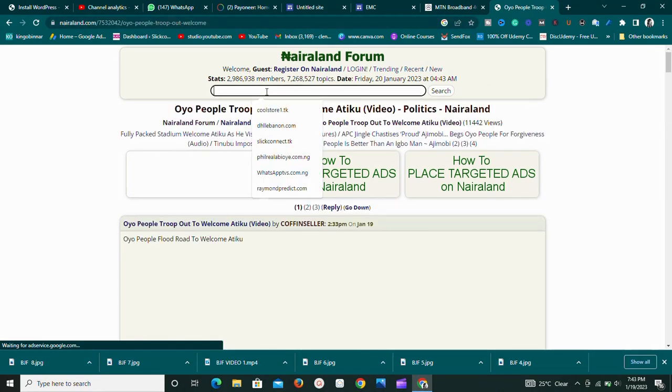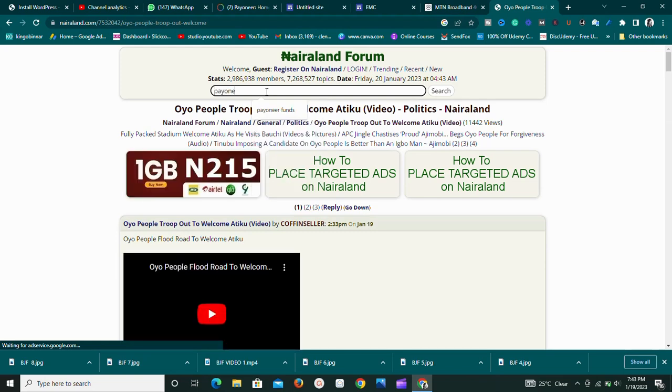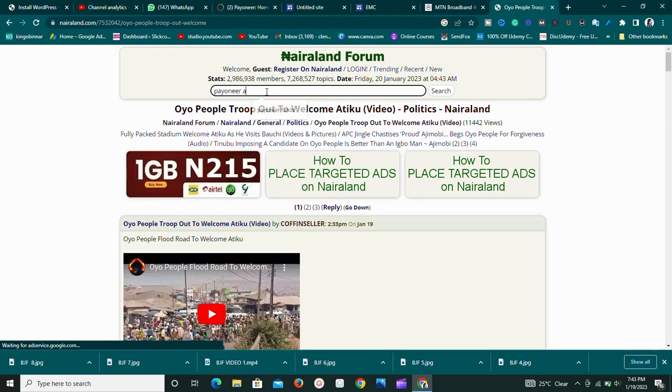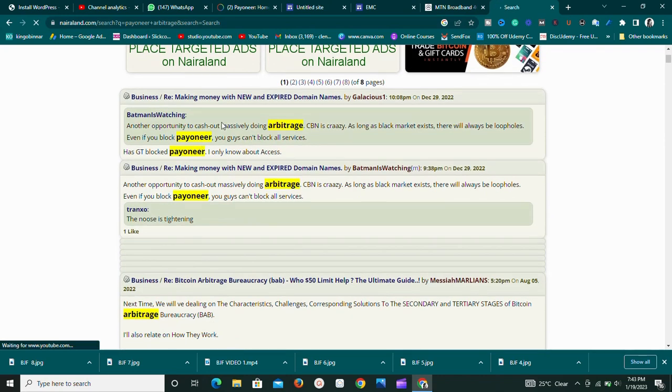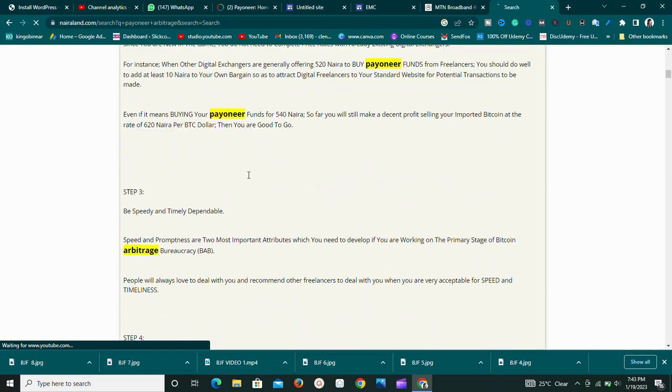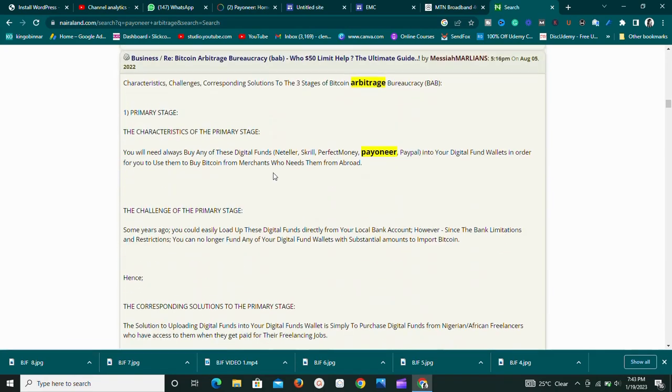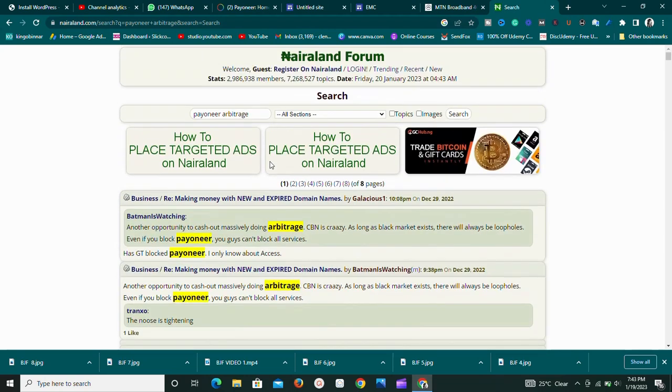So you can search for Payoneer here. You can say Payoneer arbitrage. You're going to find a whole lot of people that are doing this Payoneer arbitrage. So you can join forums here and you can meet some people that really want to sell their Payoneer funds, but there's a catch. You need to be very careful right here.